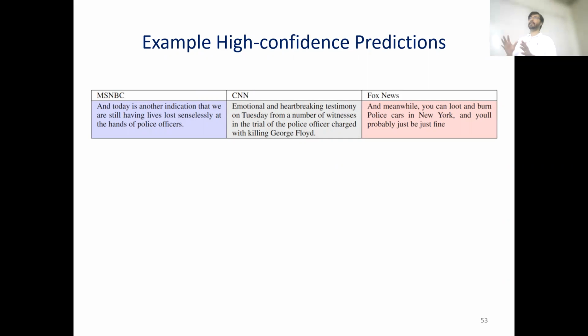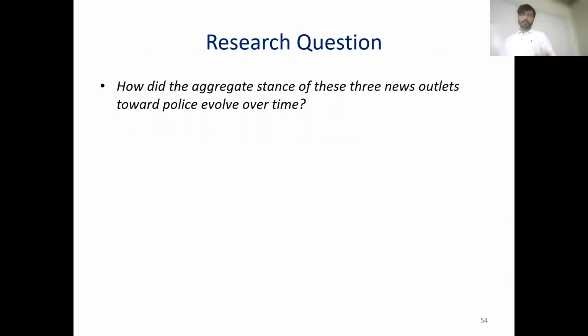So now we have established that Fox, CNN, and MSNBC, their police portrayal is different. But what we are yet to know is how the support for police evolves over time, depending on each of the events. So that is the final research question: how did the aggregate stance of these three news outlets towards police evolve over time?